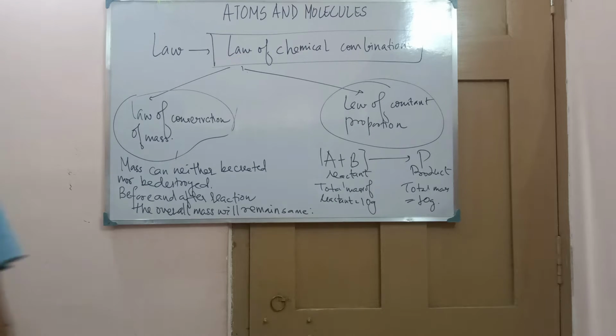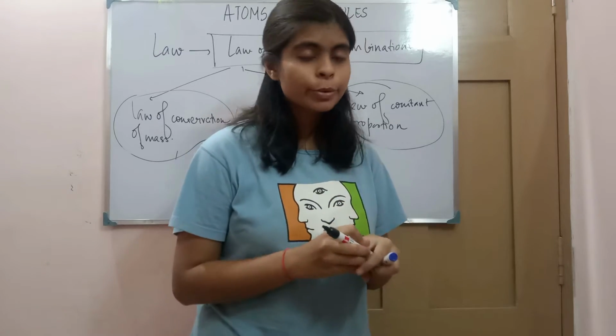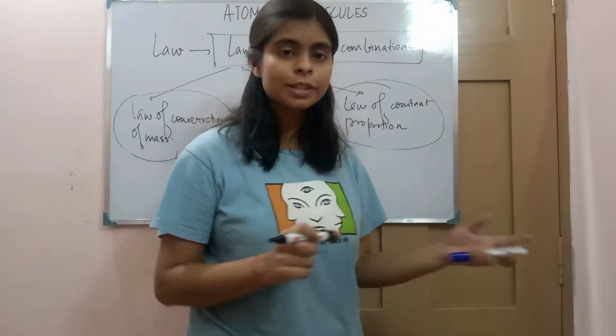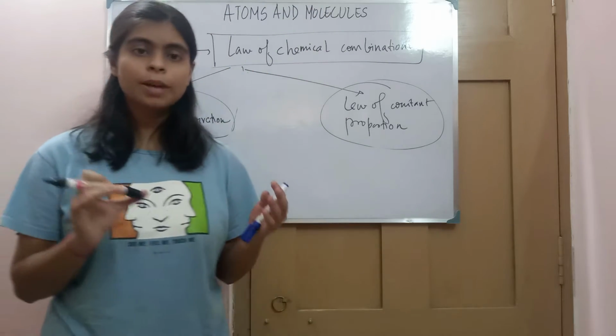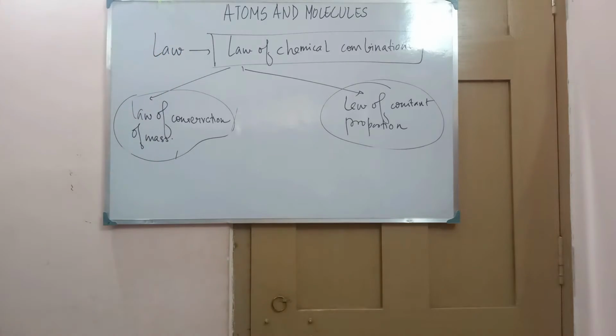Now we come to the law of constant proportion. Remember, when we learned the definition of a compound, it stated that whenever different elements combine together, they combine in a definite proportion. This is what the law of constant proportion states.